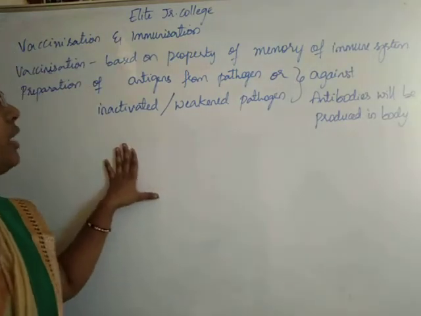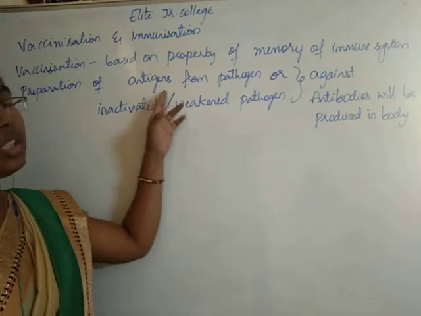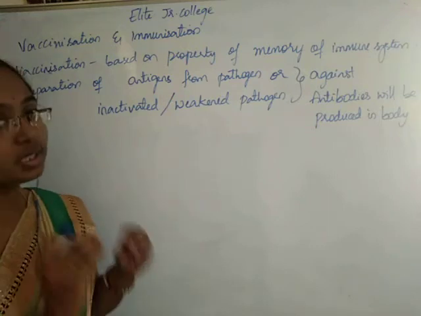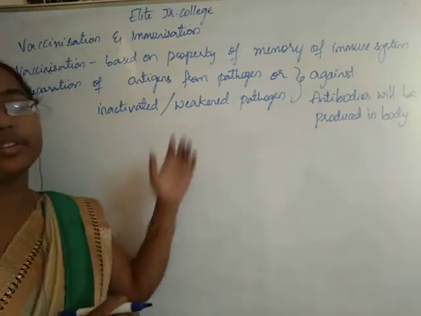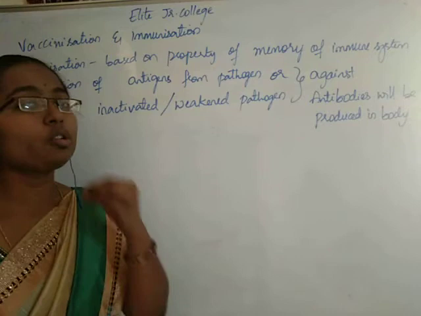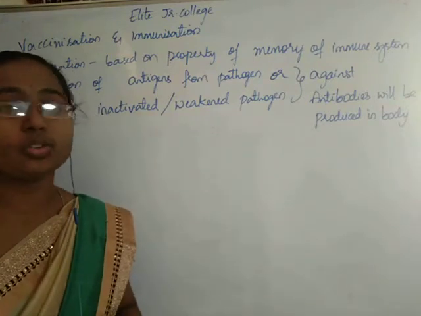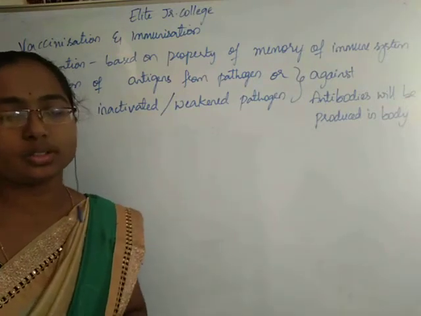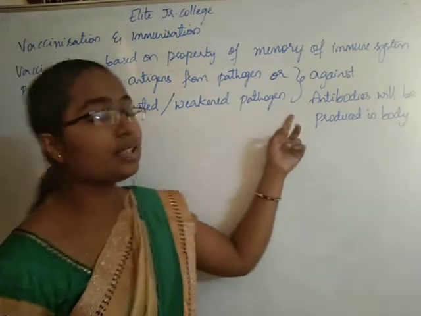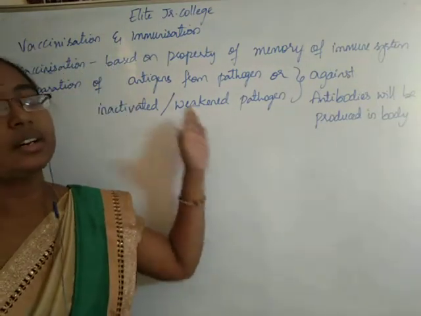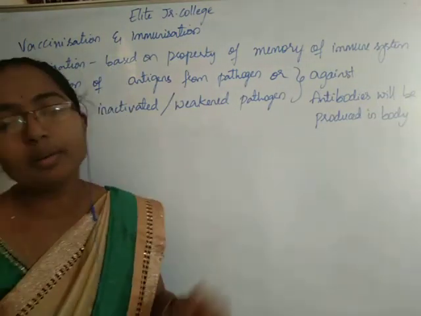Because we are taking antigens from the pathogens in small amounts, or inactivated or weakened pathogen, they won't cause any disease to us, okay. And our antibodies will remove these disease causing things from our body.